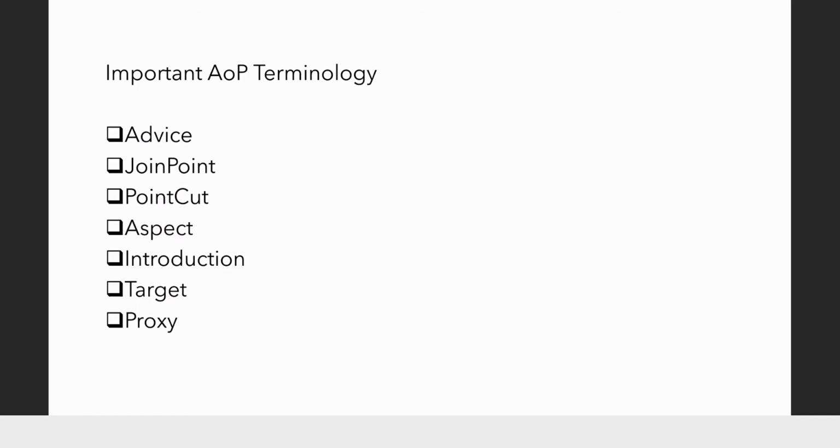The employee class will have its state defined in the form of instance variables, and it will have behavior which is defined by the methods in the class. If I want to change any of the state or behavior of the employee class, I will have to go to the employee class and modify that class. Whereas introduction helps me to achieve this same functionality without even changing the employee class.